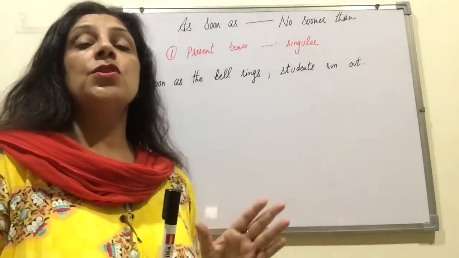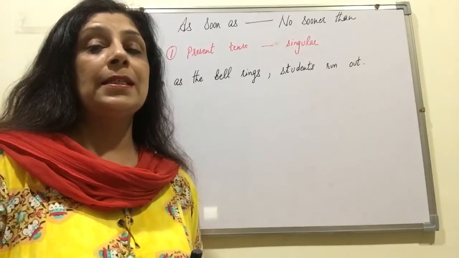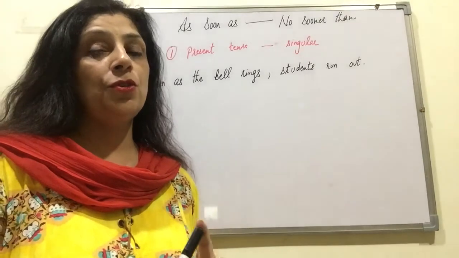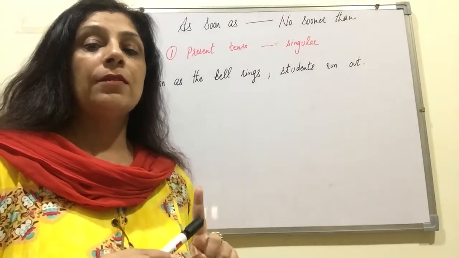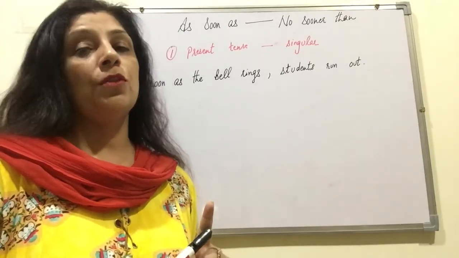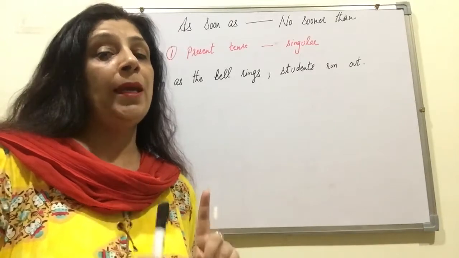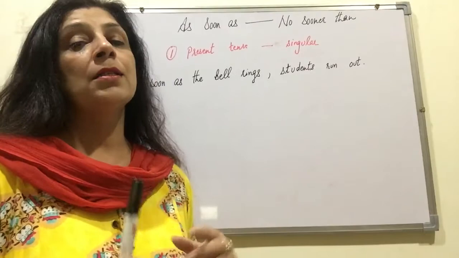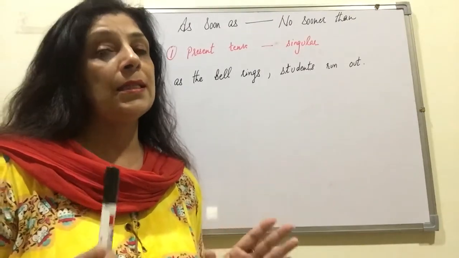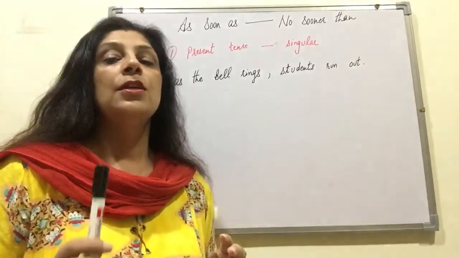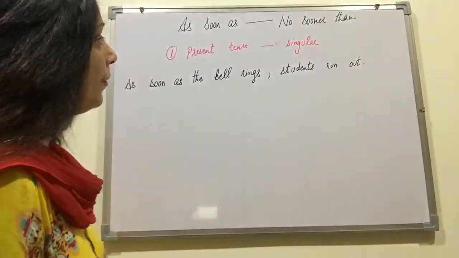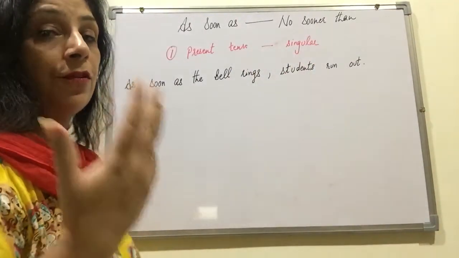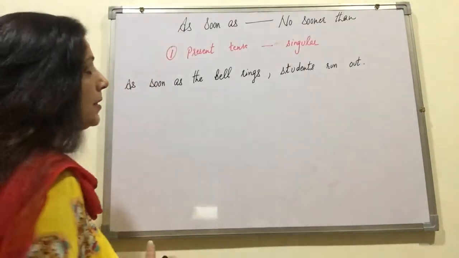Now, the very first rule of transformation of sentences is that whatever question is given to you and whatever answer you make out of it, the meaning should remain the same. The meaning of the question and the answer should remain the same. Remember that. So let us begin. Now, as soon as can be changed into no sooner than in the following 4 or 5 ways to be precise.